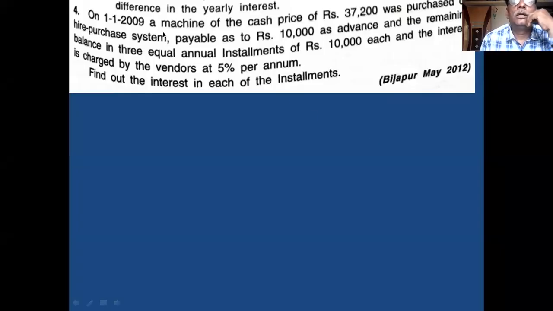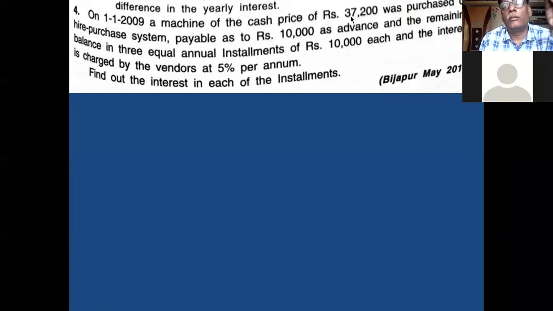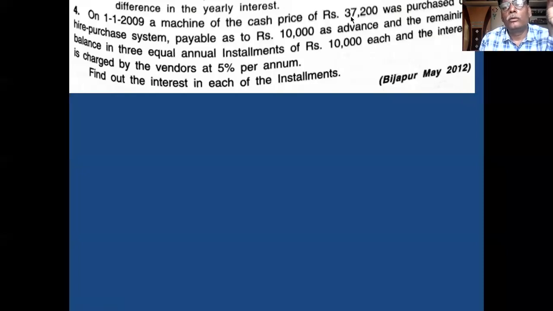So you tell me the cash price in the problem. What is the cash price in the problem? 37,200. Okay. 37,200 is the cash price. It is nothing but if you want to purchase that asset by making all the payment immediately. If you want to purchase by making immediate payment, its price is 37,200.